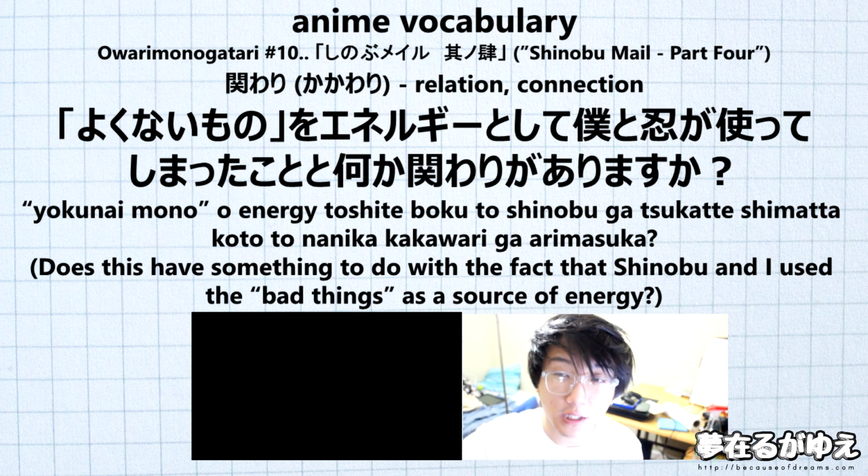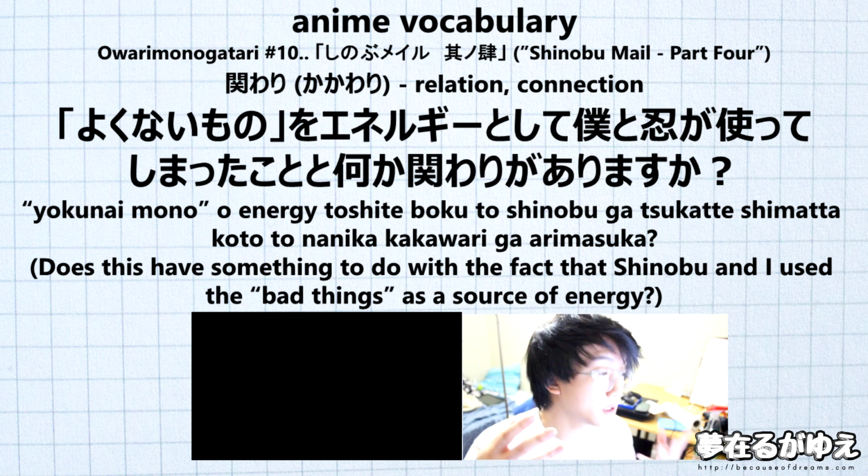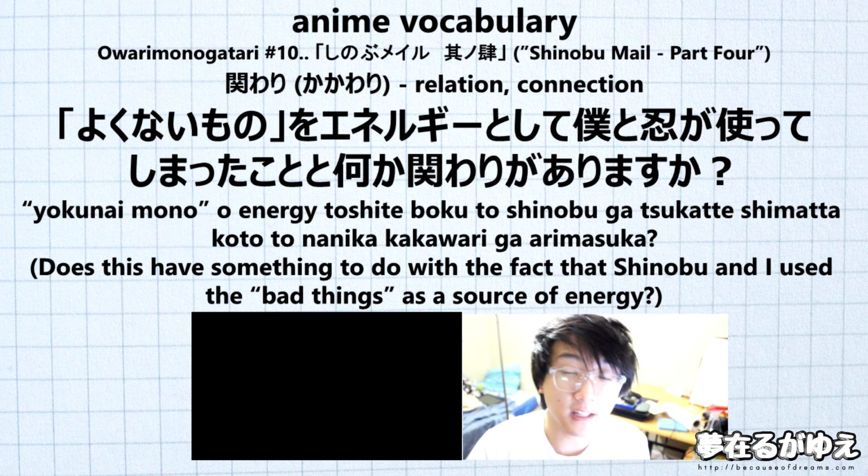And so right after tsukatte shimatta, we have the word koto. And koto here is just going to basically be modifying this whole verb action to turn it into an entity that we can reference in and of itself. So basically the stuff before koto is going to translate to Shinobu and I use the bad things as energy. When we have koto right after that verb action description, it'll naturally translate to something like the fact that Shinobu and I use the bad things as energy. And so since it's the fact of us doing that, we can now reference this. So we have the particle to right after koto to mean with.